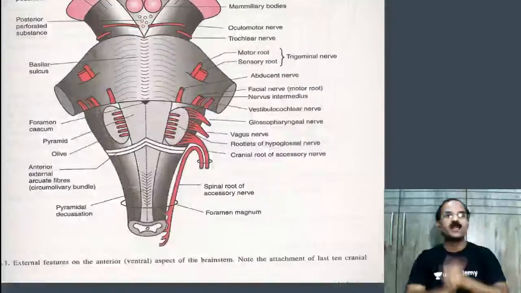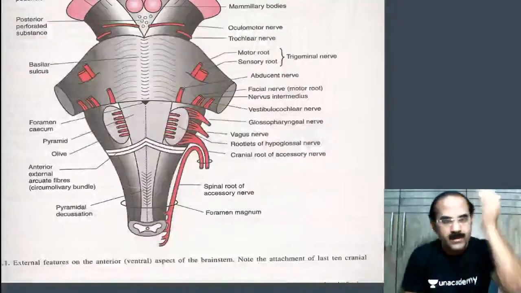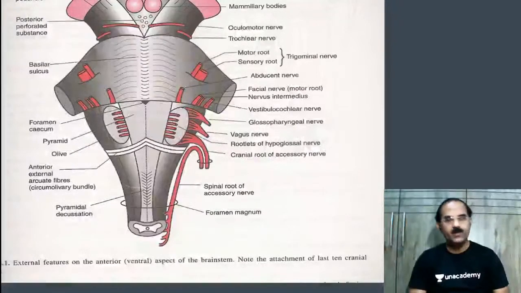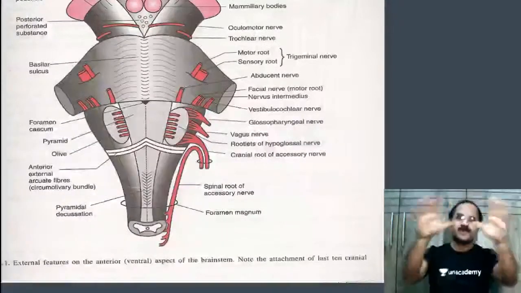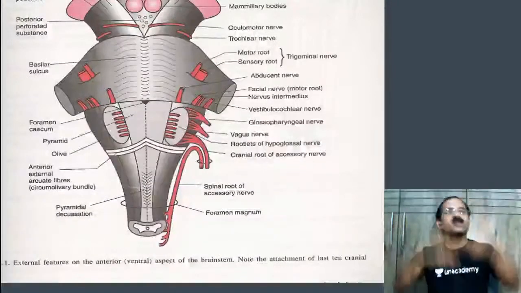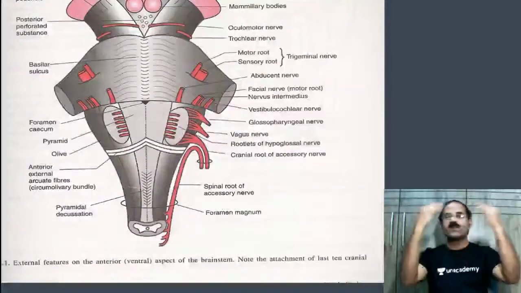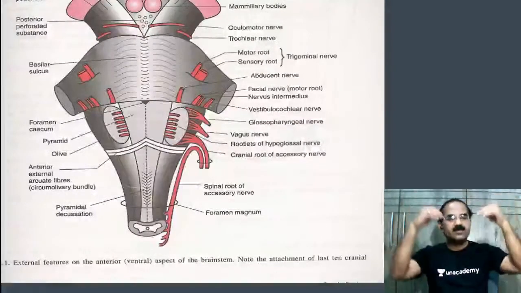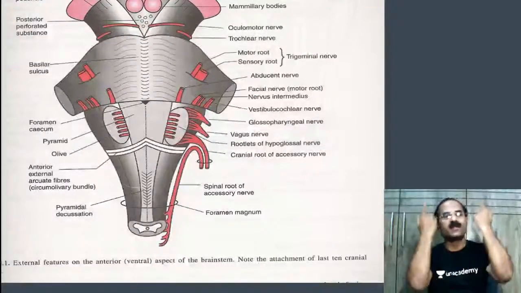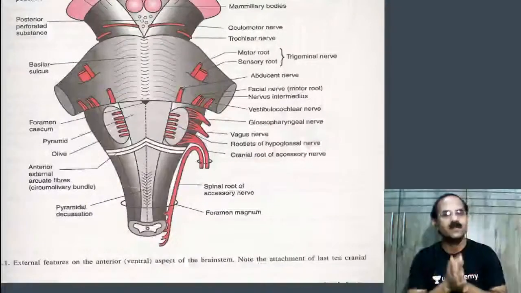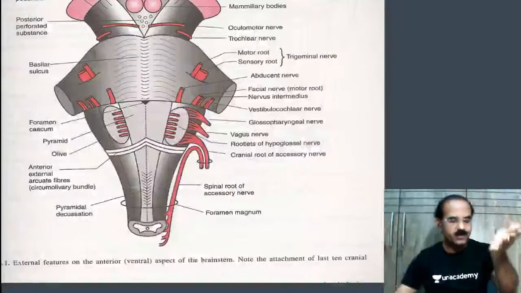Between the superior and the middle constrictors, the glossopharyngeal nerve enters the pharynx along with the muscle which it supplies. The only muscle which the glossopharyngeal nerve supplies starts from the styloid process. That's the stylopharyngeus, right? So the glossopharyngeal nerve and the stylopharyngeus muscle enter the pharynx between the superior and the middle constrictor muscles of the pharynx, and then it gives branches inside, and then it goes to supply the tongue. That's the complete glossopharyngeal nerve for you.